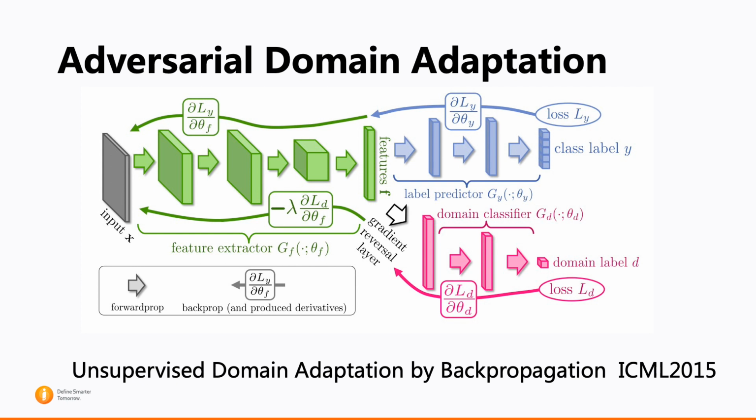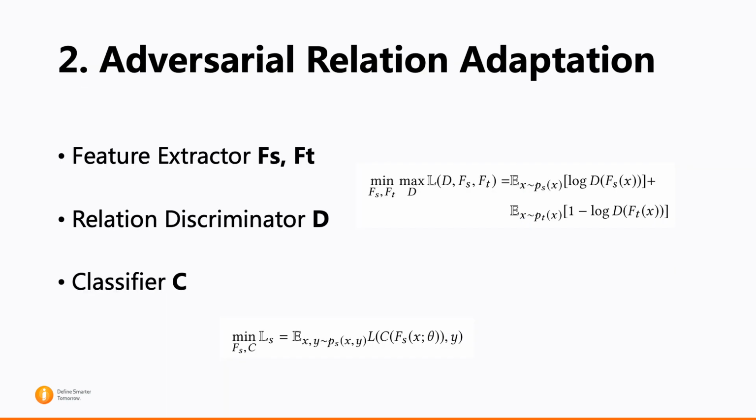Adversarial domain adaptation has been successfully applied in transfer learning. The core idea is to extract domain invariant features via an adversarial learning procedure that can reduce the distribution discrepancy between the source domain and the target domain. Inspired by adversarial domain adaptation, we propose a relation adversarial network which consists of two adversarial players, the feature extractor F and the relation discriminator D.